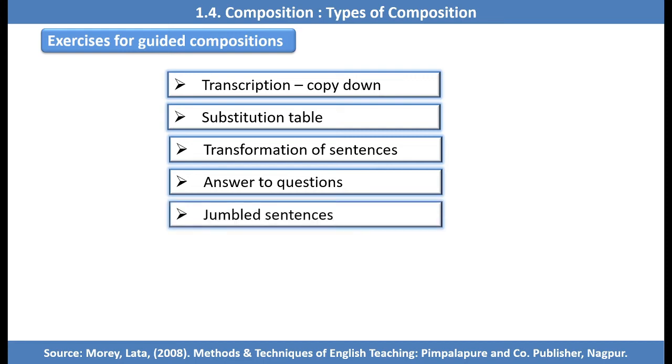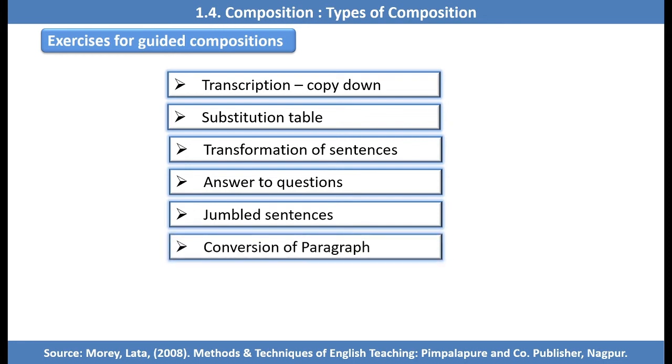So this exercise may develop a good composition. Then jumbled sentences are there. Jumbled sentences relating to an incident, a daily routine or a journey may be given, and students are asked to write them serially. Or the jumbled sentences may be on a passage from a lesson. If there is a story, sentences are formed on that story and jumbled, and students are asked to write them in sequence. So that exercise can be done for guided composition.